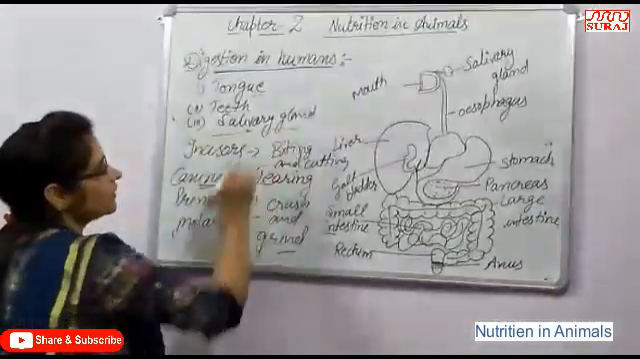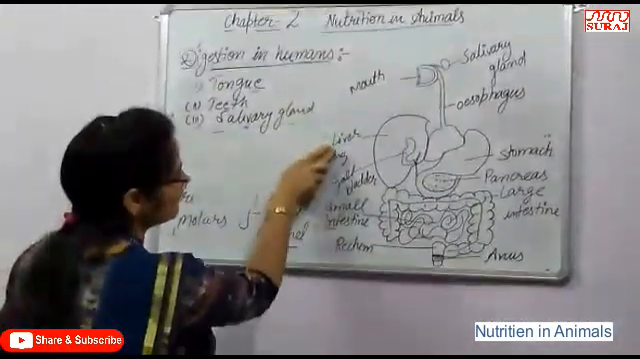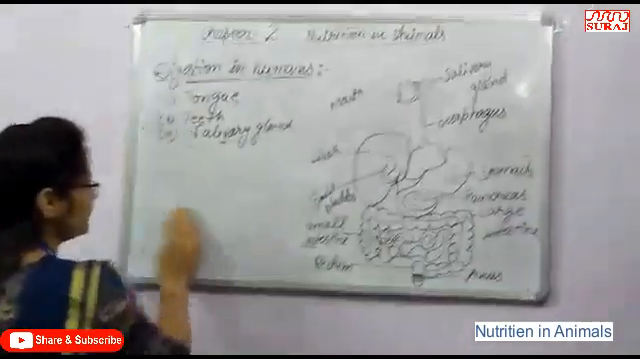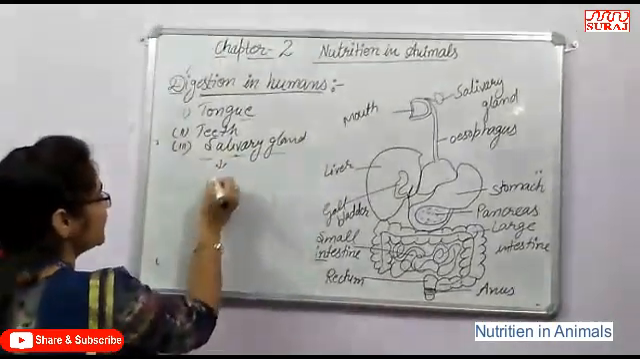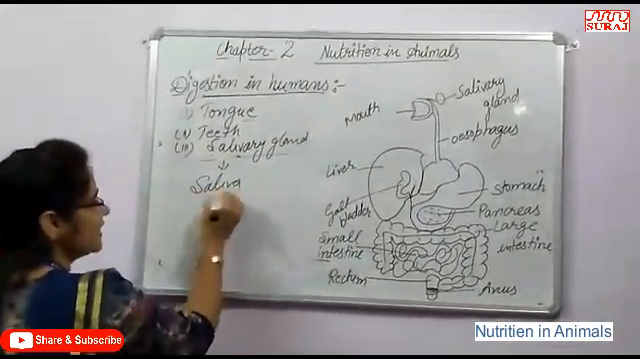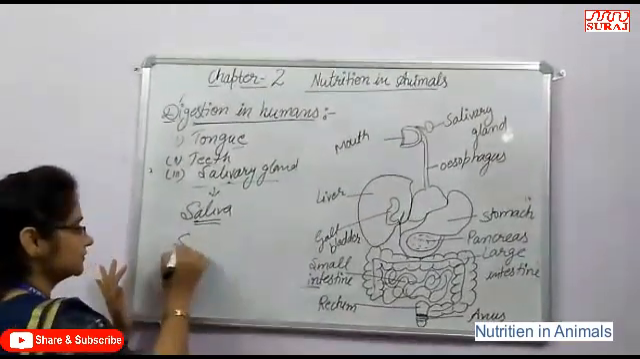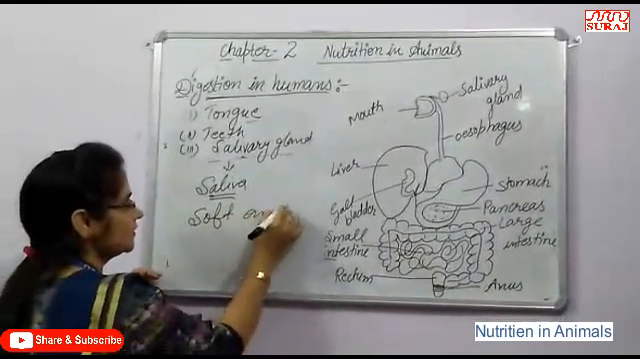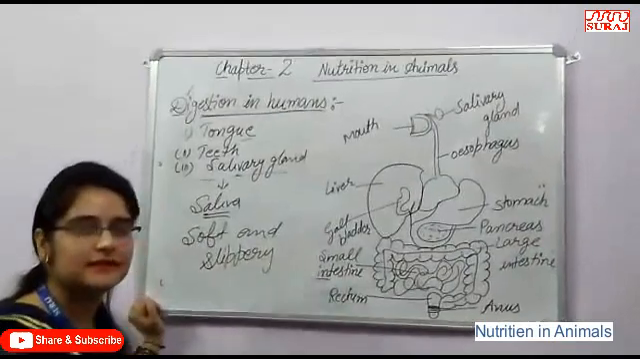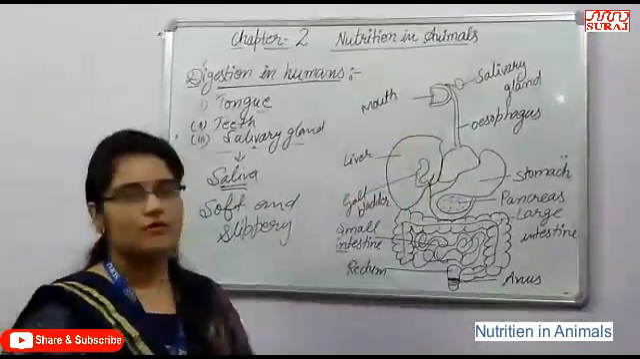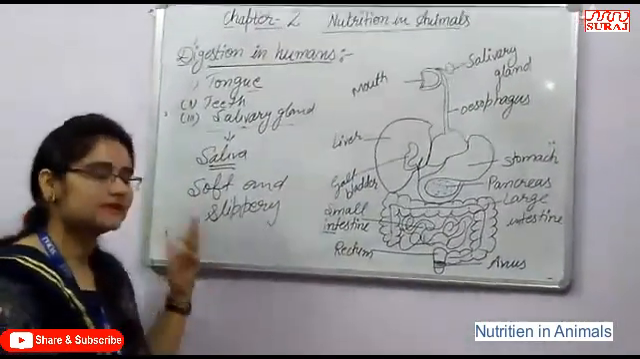Then talking about the salivary gland. The salivary gland produces saliva. Saliva is a watery substance present in the mouth. It makes food soft and slippery so that it is easily pushed into the oesophagus or food pipe, then transferred to the stomach.